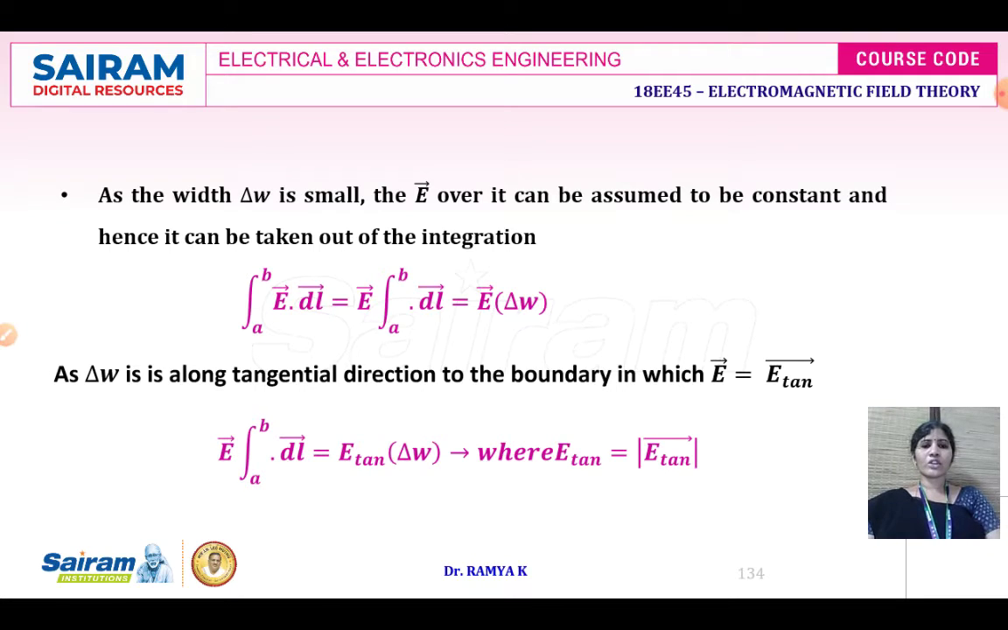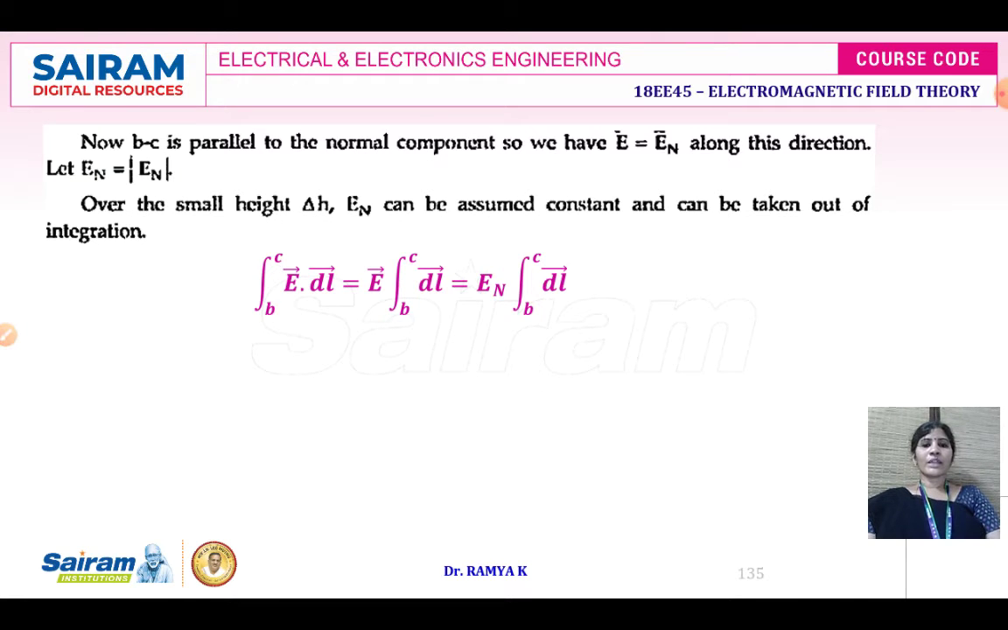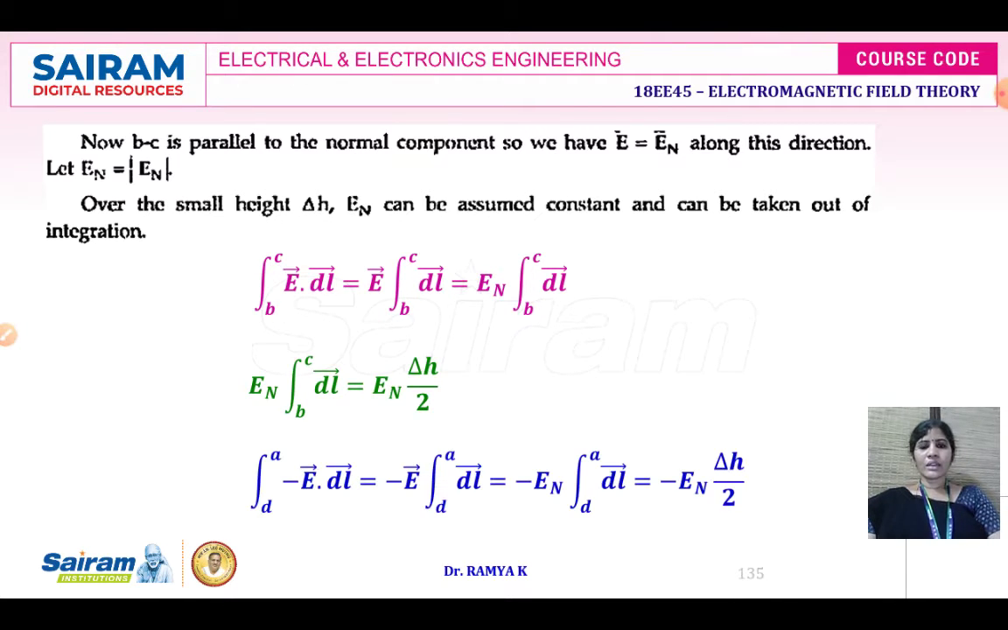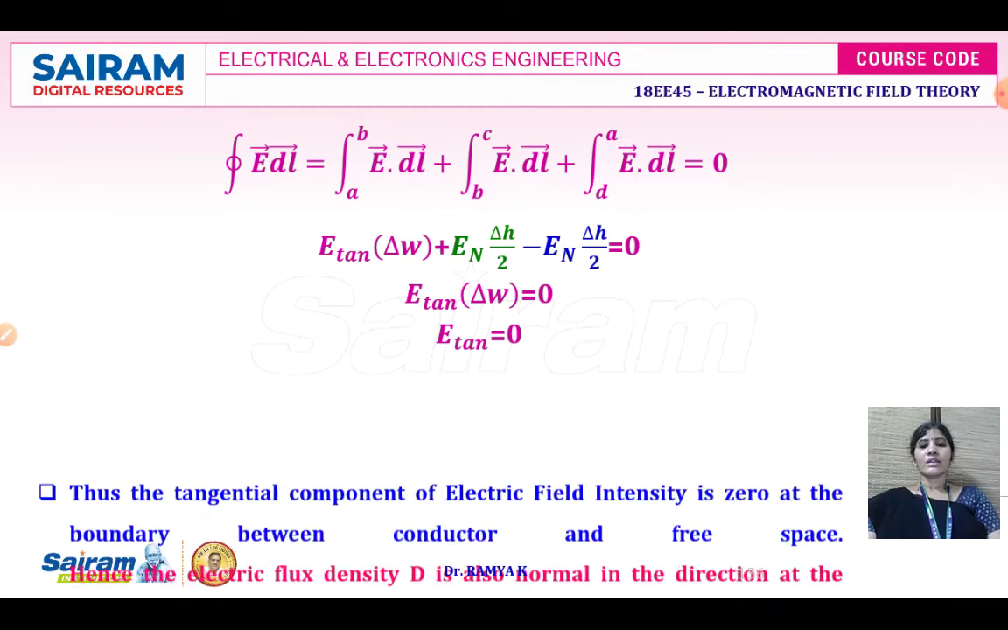E is nothing but your tangential component of your electric field intensity. After substituting, we will get E tan into del W. Normal component analysis. In this, En B to C, En del H divided by 2. Once it is solved, you will get En is equal to 0, because the normal component is going to get cancelled. Only E tan into del W will be available. Therefore, E tan is equal to 0.